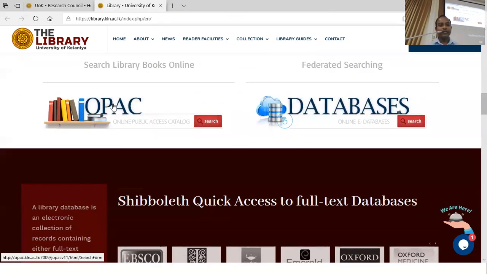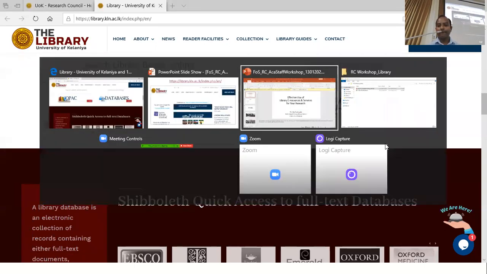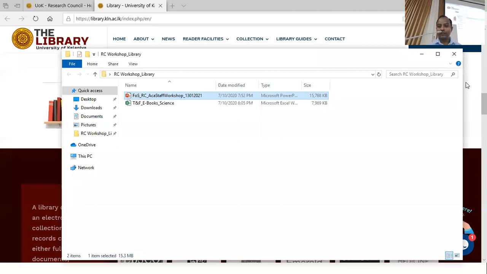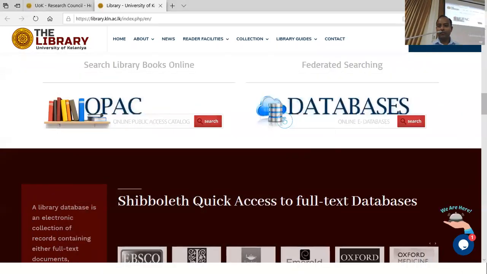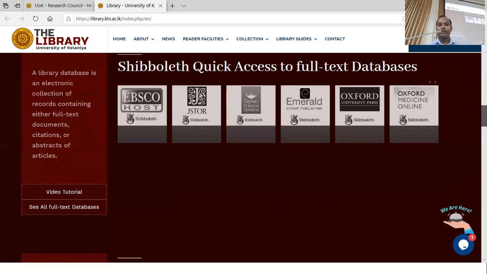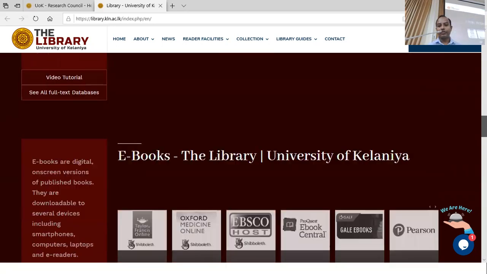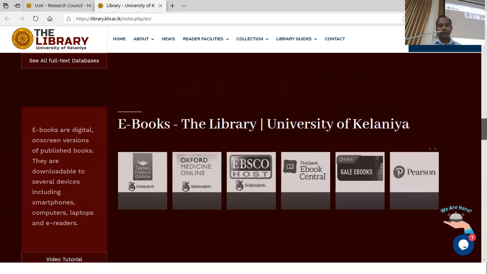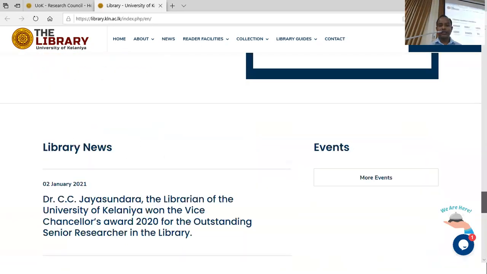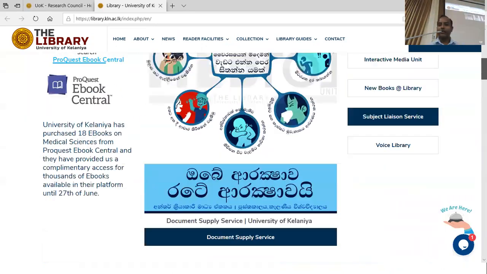Then we have this link for searching the library catalog from your home, and then we have listed the ebooks and e-journals databases. So most of our resources and services, without going further in the library website, you can find them in our library homepage. So basically, these are the things. The other things are the library news, etc.